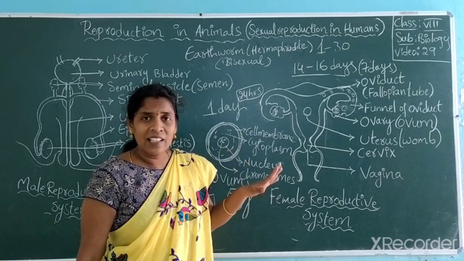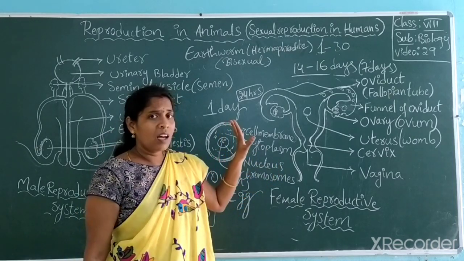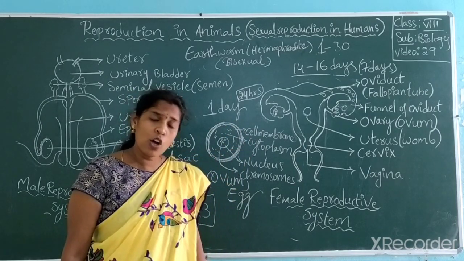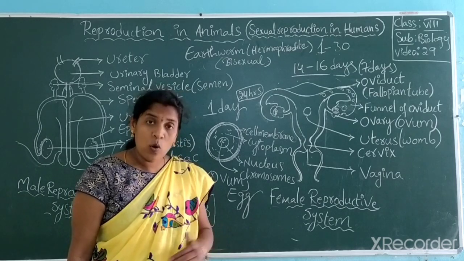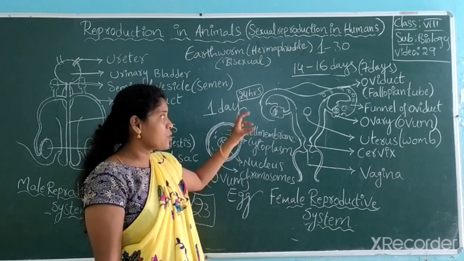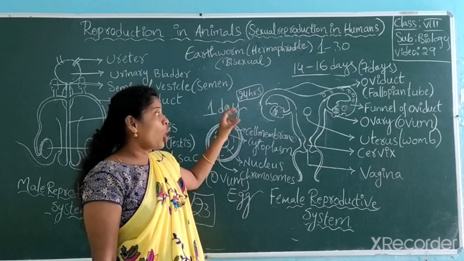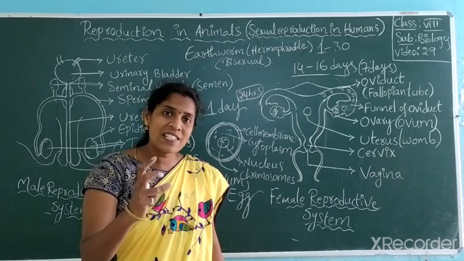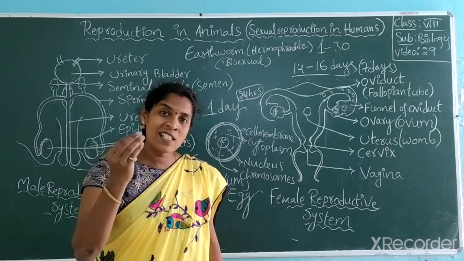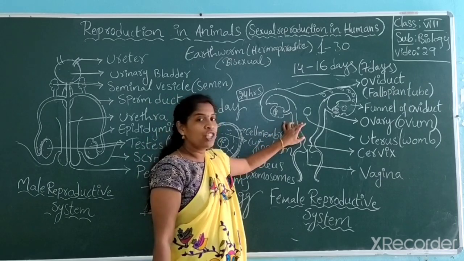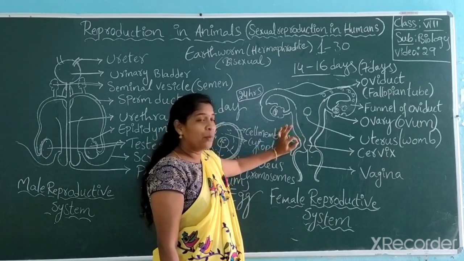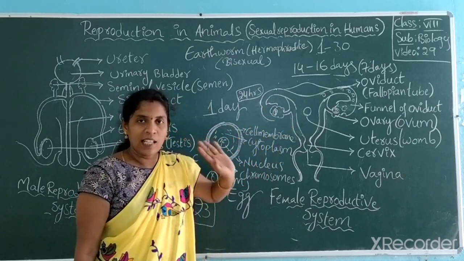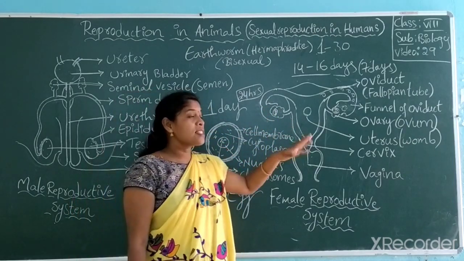Once the ovum has died, should it be left over there or should it be sent outside? It should automatically be sent outside. If not, the dead cell is present. That too is the largest cell. If the largest dead cell is present inside, what starts happening there? The cell starts decomposing. Once the cell starts decomposing inside your uterus, very simply, a number of bacterial infections and fungal infections take place there, and the uterus gets damaged.